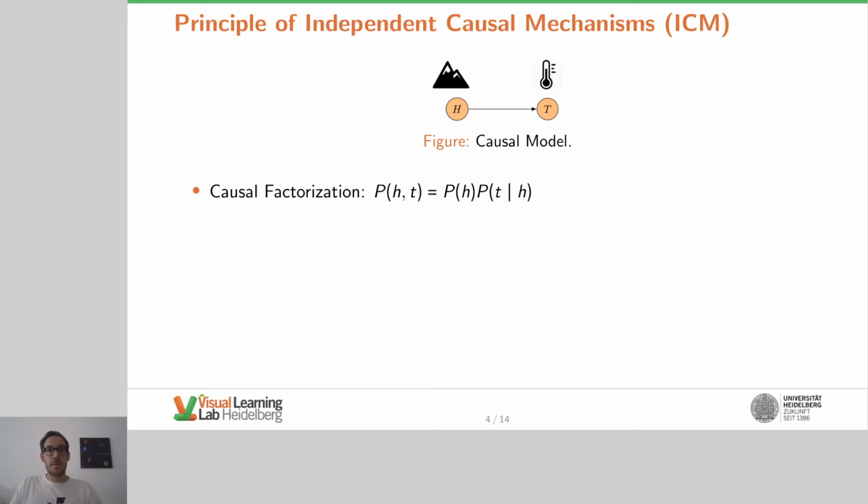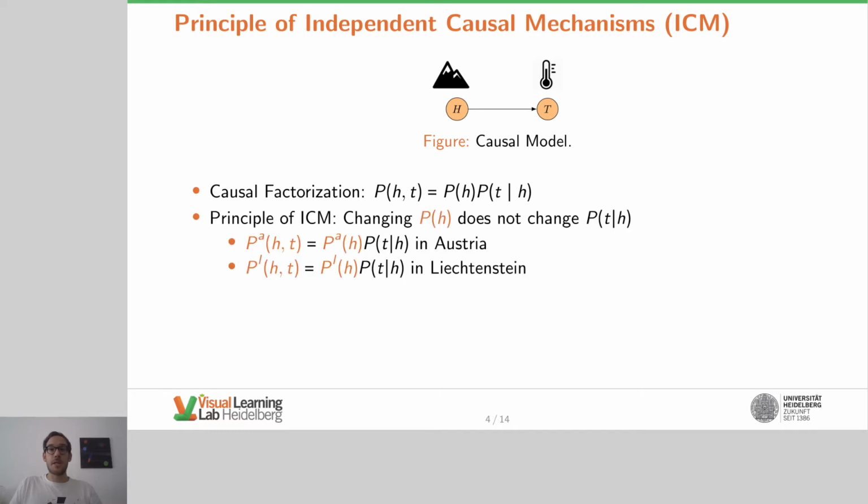The principle of independence of cause and mechanism states that we can change one causal factor independently of the others. So if we put our measurement devices to Austria, the heights might change, but the mechanism relating height to temperature does not change. Similarly, if we put the devices to Liechtenstein, the distribution of heights changes, but the mechanism relating height to temperature remains the same. The reason for that is that the mechanism is inherent in nature, and physics works in Liechtenstein as in Austria. Of course, this only works because both countries are in the same climate zone.